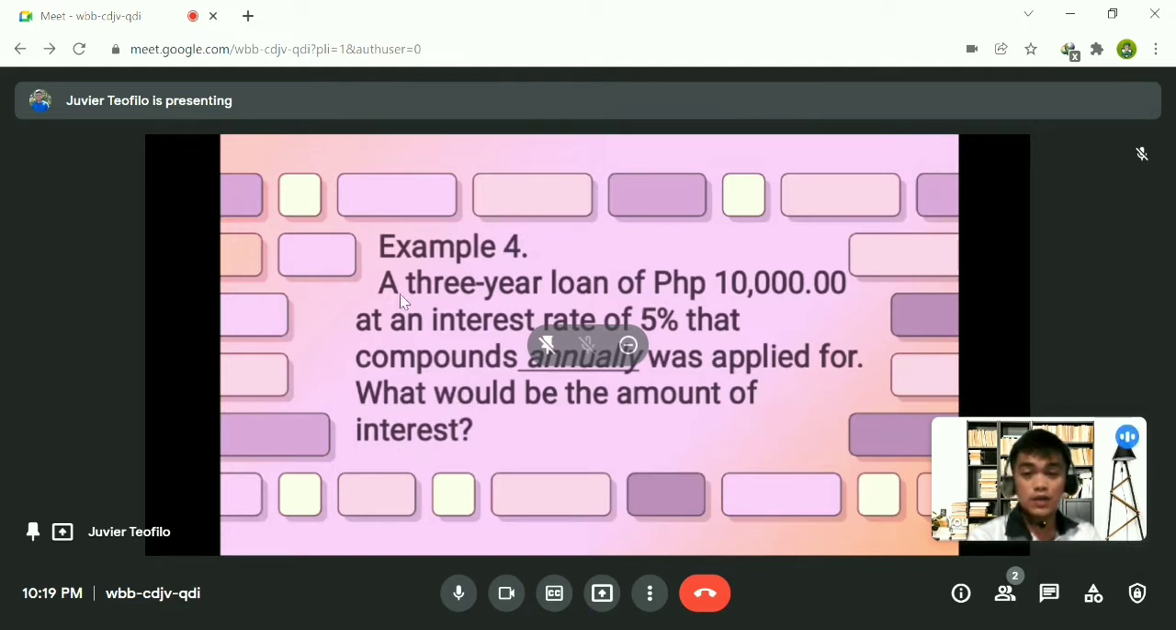The given information there is that the principal is 10,000. The interest rate, or R, is equal to 5%. And the N here is equal to 1 because it is annually. And our time is 3 because it's a 3-year loan. So let's have the solution.